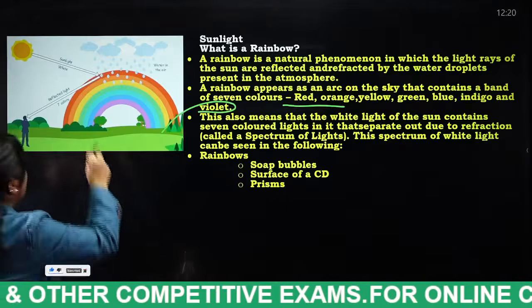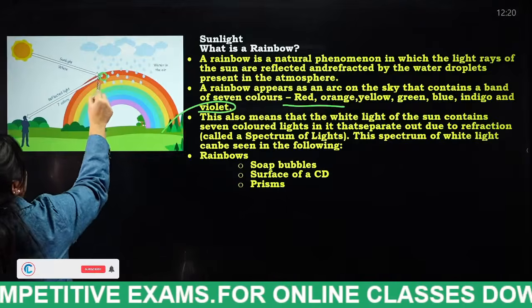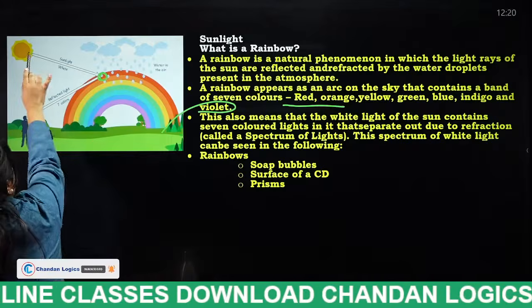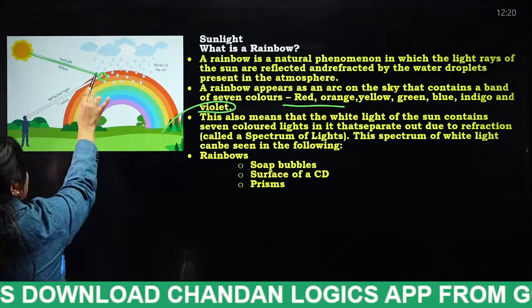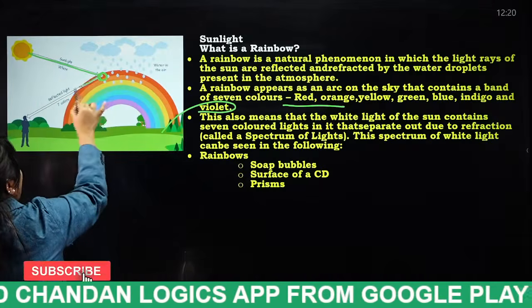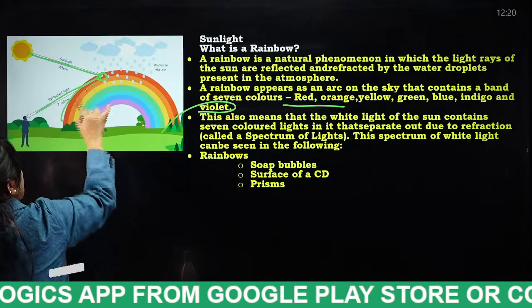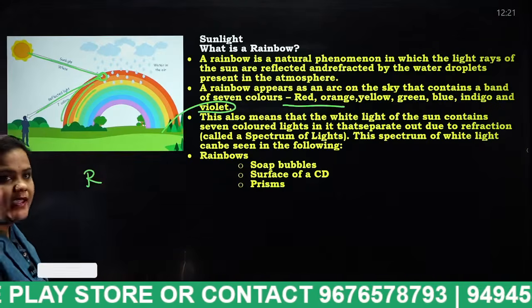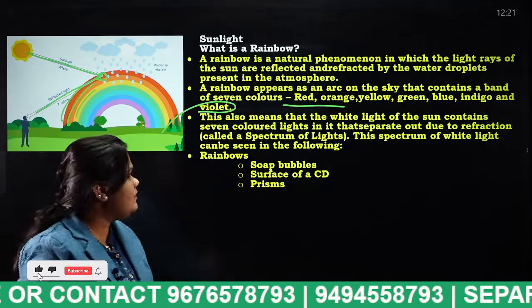Okay, so look, these are the rain droplets, students. These are the rain droplets, water in the air. So when the sunlight is hitting here, it is reflecting into 7 colors and that is known as what, students? Rainbow. Okay, you all know.